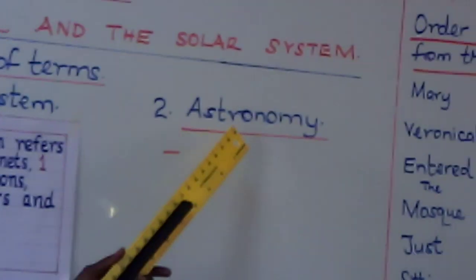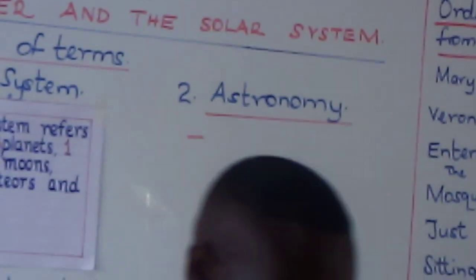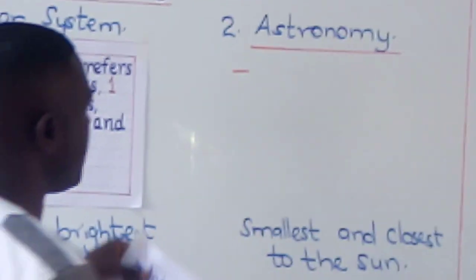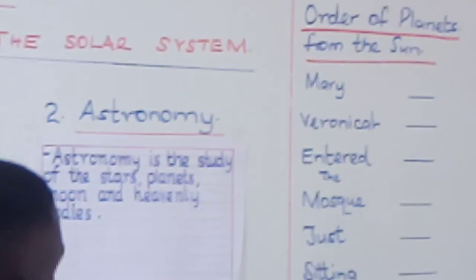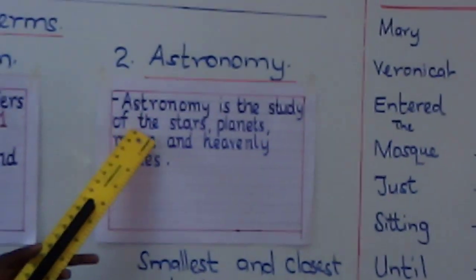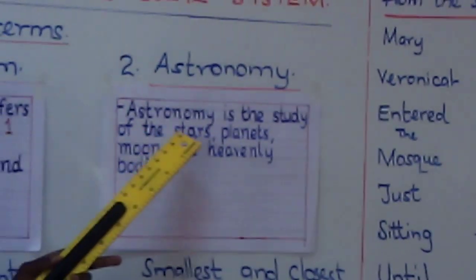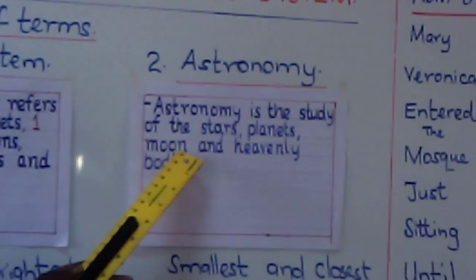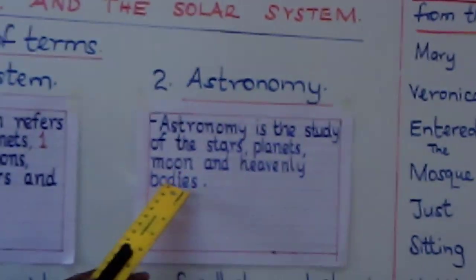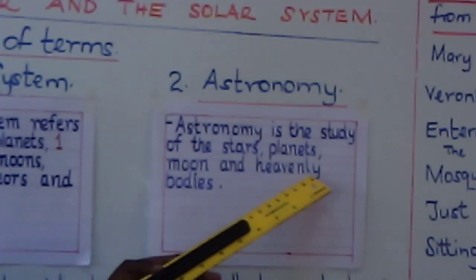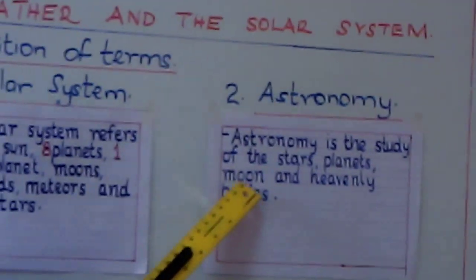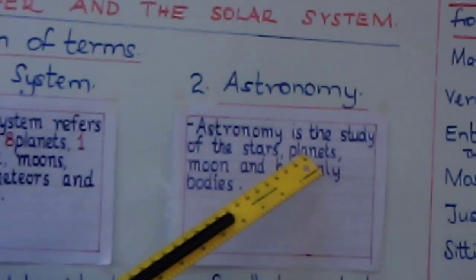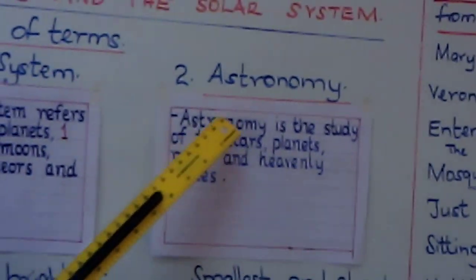Definition number 2 is astronomy. And astronomy, as you can read from this paper that I am mounting here, is the study of the stars, the planets, the moon, and heavenly bodies. Which are these heavenly bodies? That's what we mentioned here, the asteroids and the meteors. Those are the heavenly bodies. So the study of the stars, planets, moon, and heavenly bodies is called astronomy.